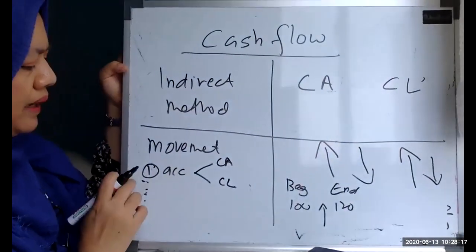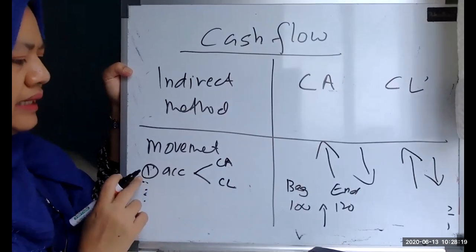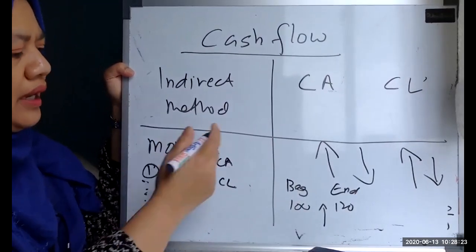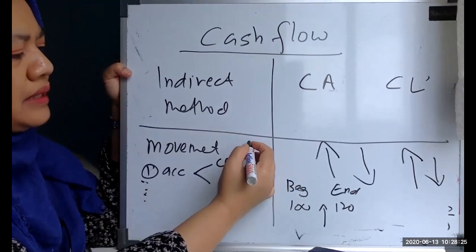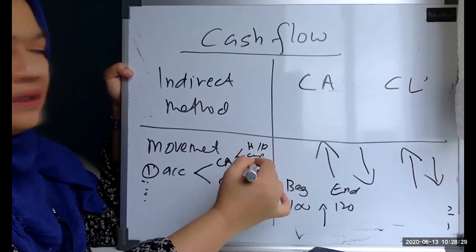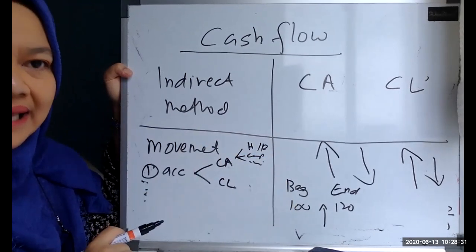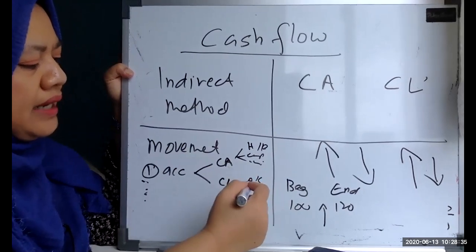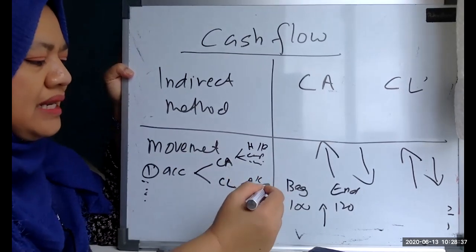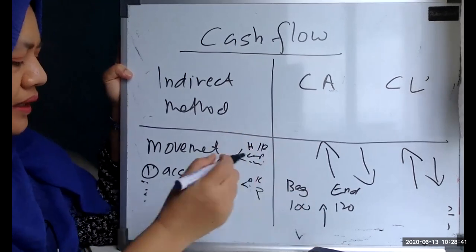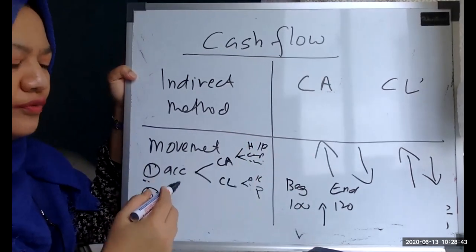Number one, you must know whether the account is a current asset or current liabilities. For example, current assets are your accounts receivable, your cash, your inventory. Current liabilities are, for example, your accounts payable, wages payable, any payable account. Number two, look at the movement